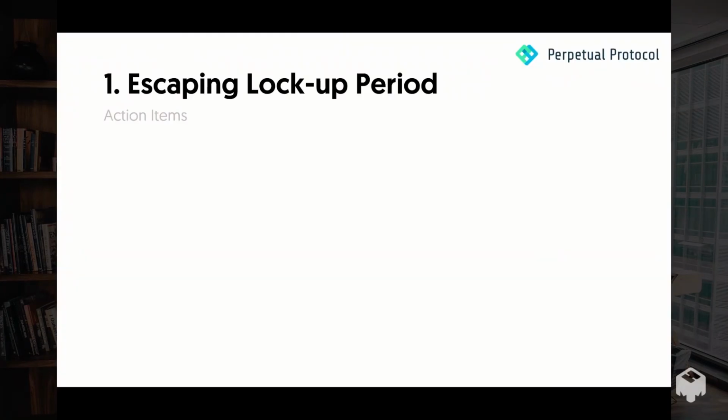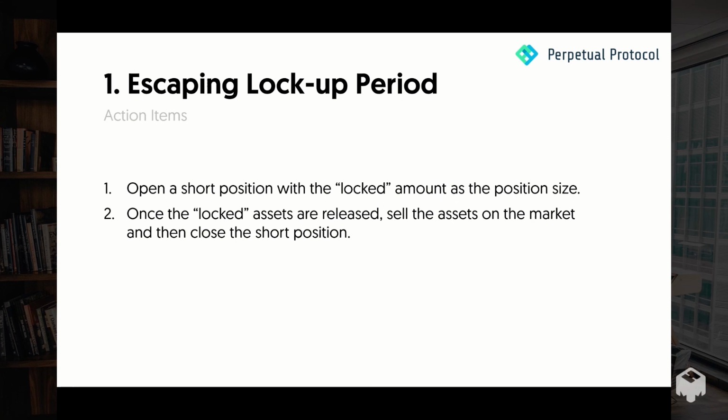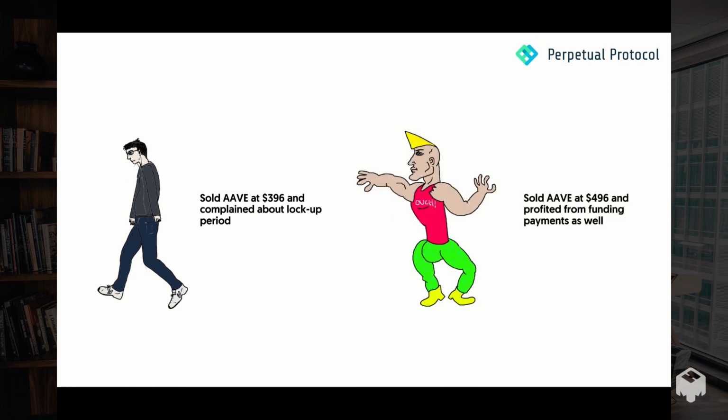So to recap, here are the action items for this tactic. You need to open a short position with the locked amount as the position size, which is why we opened a 100 AAVE short position in the first step. And then once the locked asset is released, you just sell the asset on the market and simultaneously close the short position. Before knowing this tactic, you probably would sell AAVE at $396 and complain about the lockup period. But right now you notice you could sell AAVE at $496 despite at that time not having any AAVE, and also profit from the funding payment as well.